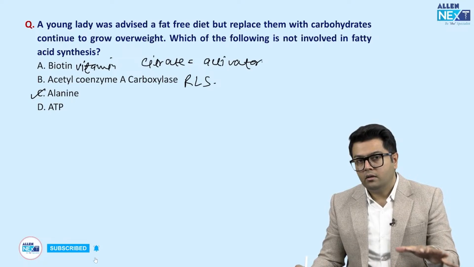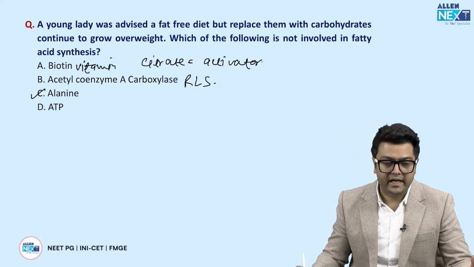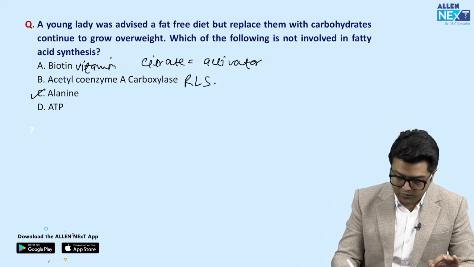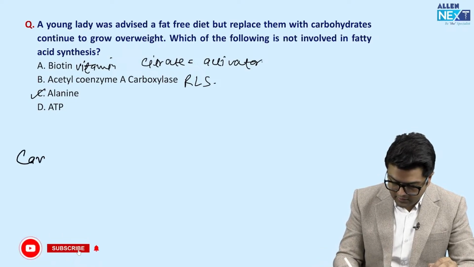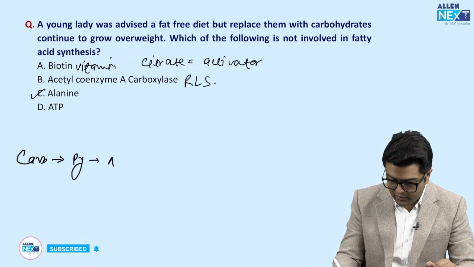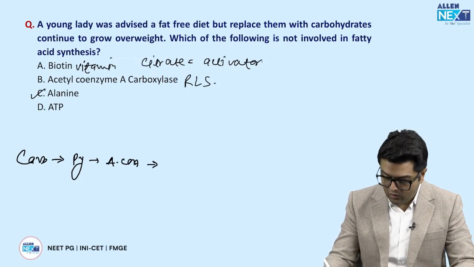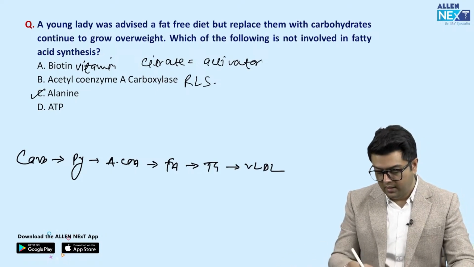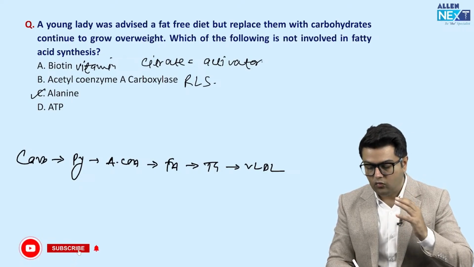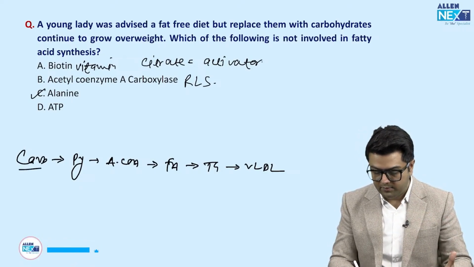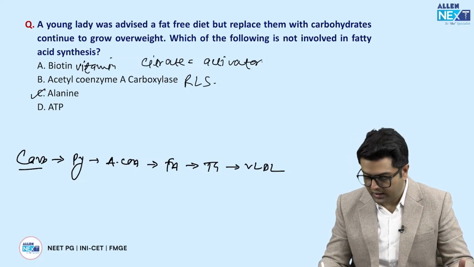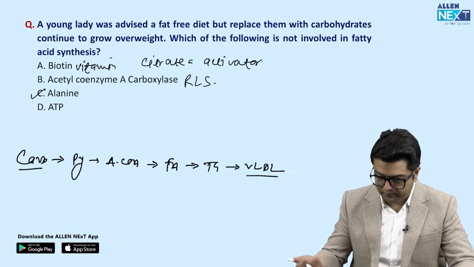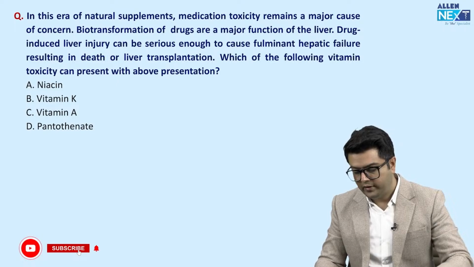Fine. Now guys, in this question, there is increase in the weight. The weight is increased because of one reason, and that is the carbohydrates, when she consumes excess amount of carbs, right? Carbs make the pyruvate, pyruvate makes the acetyl-CoA, acetyl-CoA makes the fatty acid, fatty acid makes the TG, and TG makes the VLDL in the liver. This question has also been asked in such a way like, what is the lipoprotein produced when a person consumes a high carbohydrate diet? So the answer is VLDL. Okay, so VLDL is produced, correct? So I mean, fat is produced. So moving to the next question.